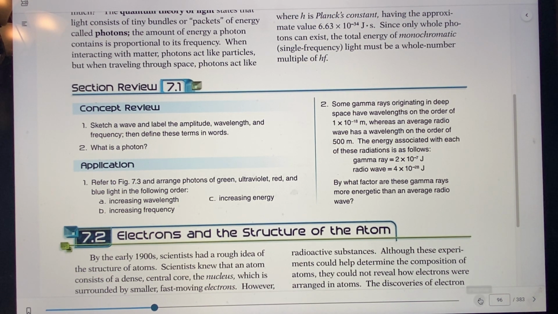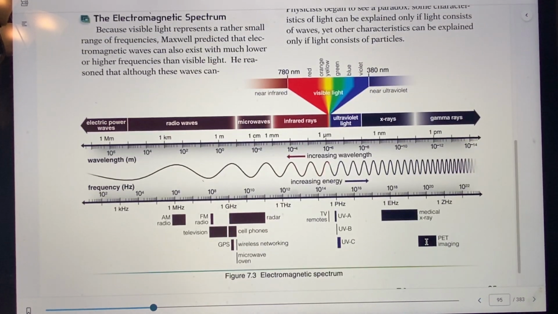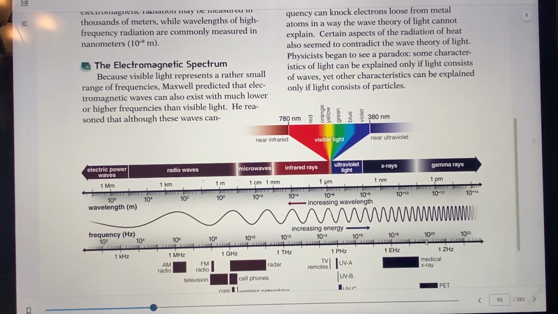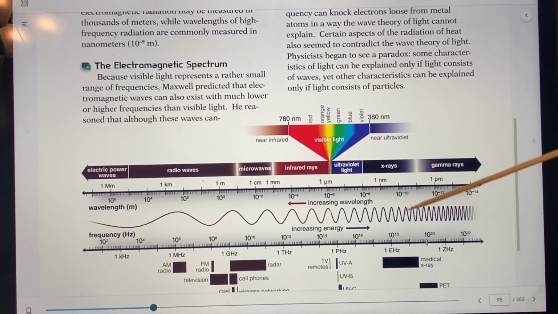Hopefully we'll go back there, see if it'll go up. There we did. So here we're going to look right here. If we were going to arrange these, first of all, increasing wavelength. So we're going to look at the wavelength. Here's a big wavelength, and these are tiny wavelengths.